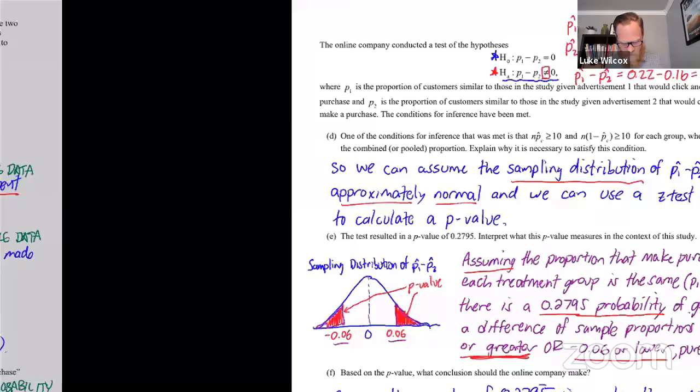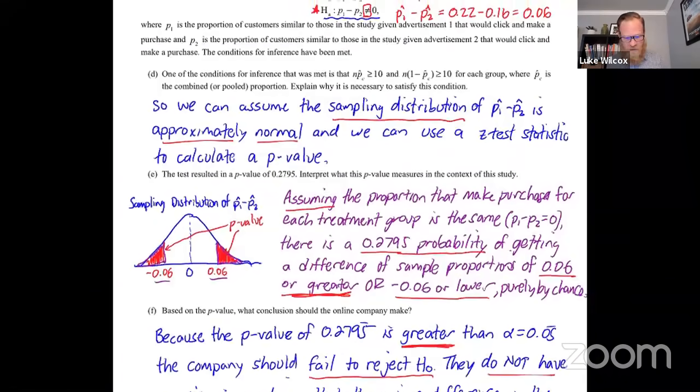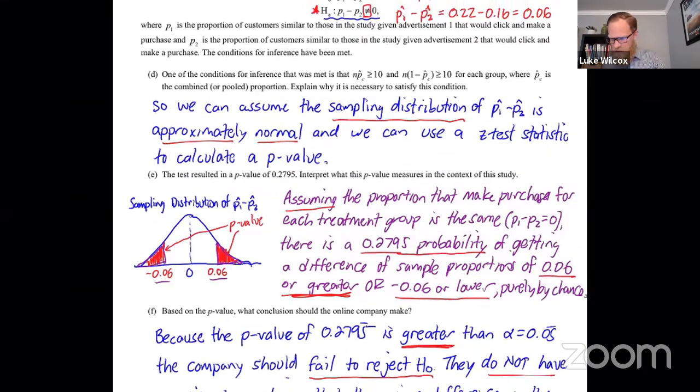Now moving on to the next part here, part D, asking about this condition here. This comes from unit 5, which is about sampling distributions. The next question, the holy grail of AP statistics, interpreting the p-value, is definitely a unit 6 question, which is inference, but specifically, this is inference for proportions.